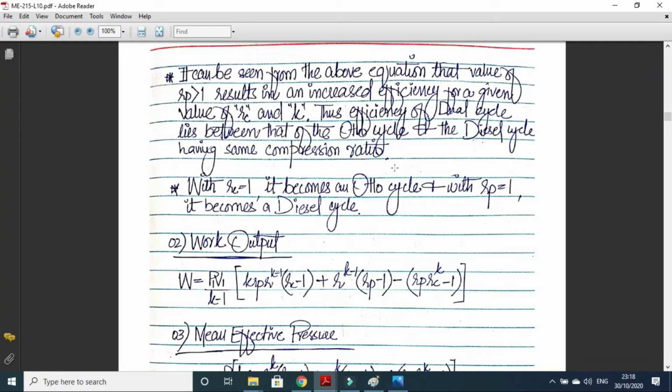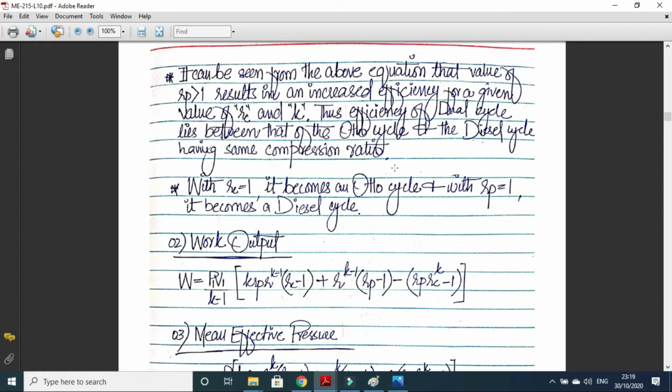So you can confirm this by doing a simple calculation in an Excel sheet. If you remember in the thermodynamics course, I taught you how to do the calculation in Microsoft Excel.